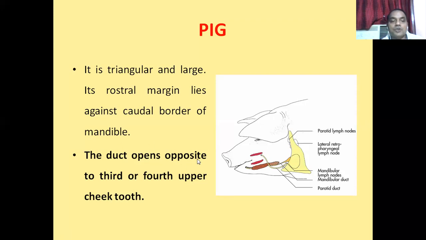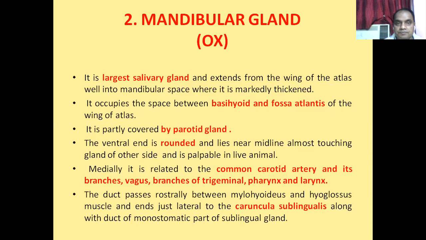Okay. So in the pig, the extension duct opens opposite to the upper third or fourth cheek tooth. In the pig, the papilla salivalis is also present in the buccal vestibule at the level opposite to the upper third or fourth cheek tooth.